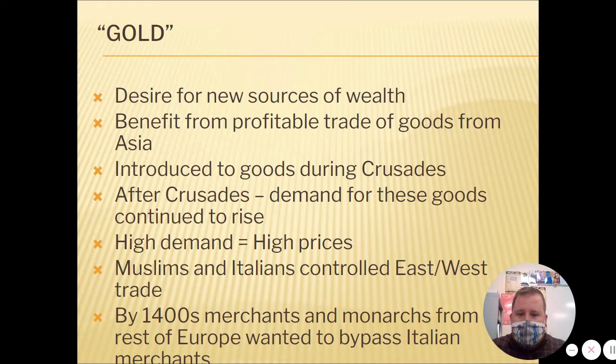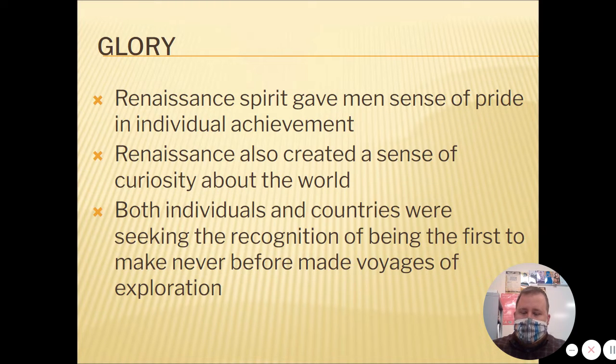So by the 1400s, merchants and monarchs from the rest of Europe wanted to bypass the Italian merchants and find their own way to get these goods, because these middlemen are raising the prices. They're thinking, hey, it's going to be a lot cheaper and we can make a lot of money if we bypass the Italian merchants and find another route that doesn't go through the Mediterranean Sea and is not an overland route. They wanted to find a sea route to Asia. That's where we'll pick up again later.